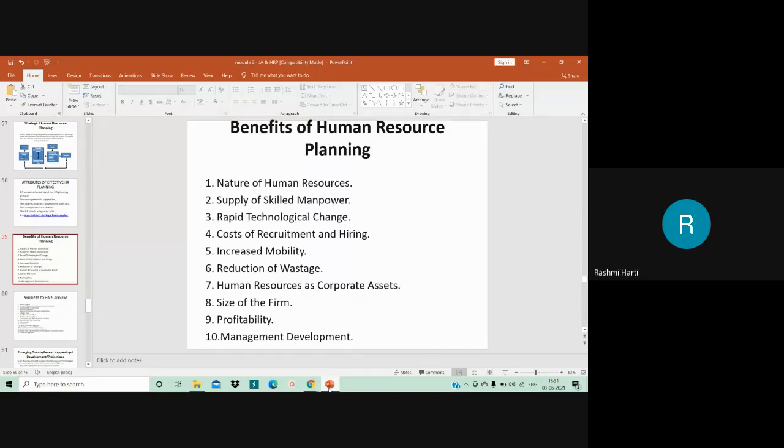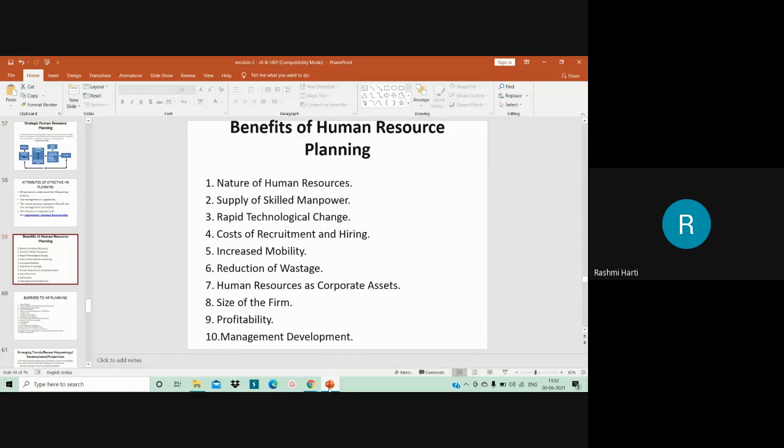Okay, and then you have the cost of recruitment and hiring. Obviously, when you have proper planning in hand, highly skilled personnel are in short supply, and it is very costly to hire and maintain them. So basically, recruitment and training cost like pension, gratuity, provident fund, and other fringe benefits is the cost of hiring new workers. So higher recruitment cost encourages upgrading from within. Okay, so cost of recruitment and hiring also is taken care of when you have proper human resource planning in hand.